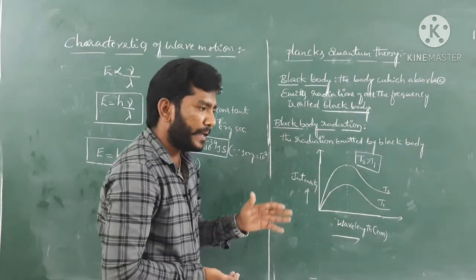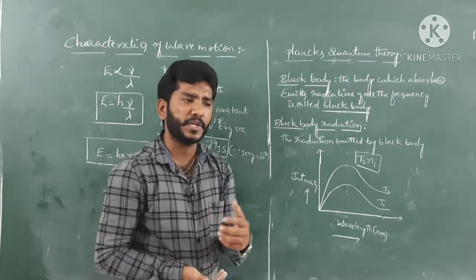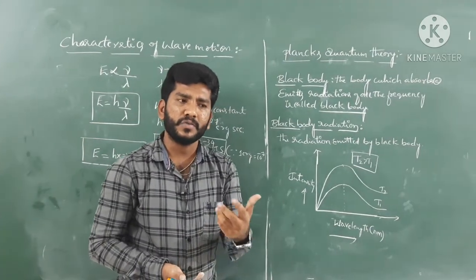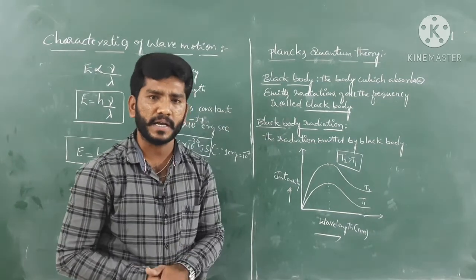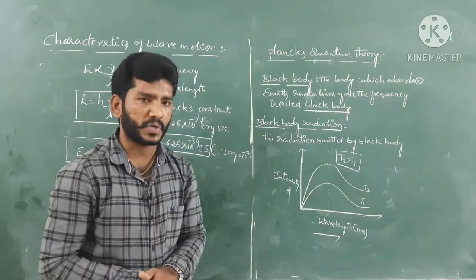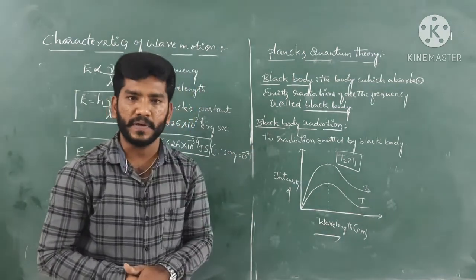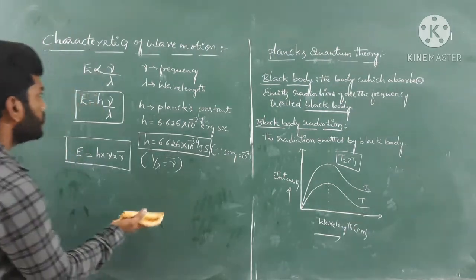Based on this experimental observation, Planck could make his own postulates here. So what are those postulates? We'll discuss one by one. Very much important, guys. So we'll go with the postulates that have been made by Planck.